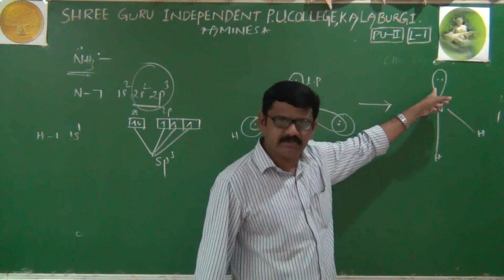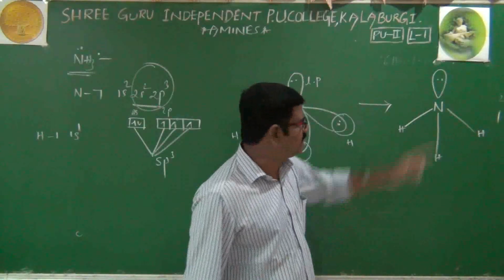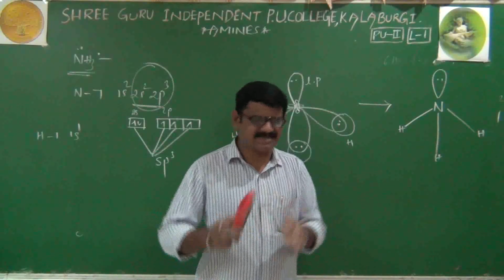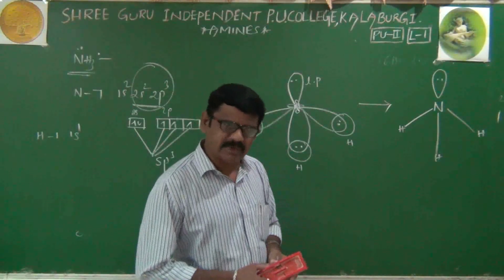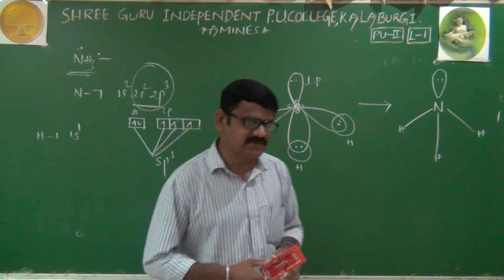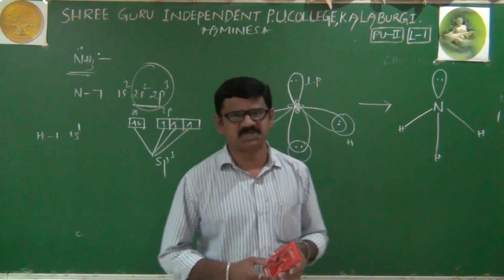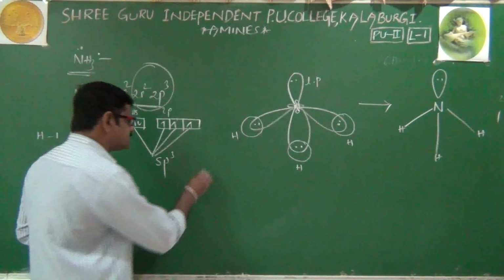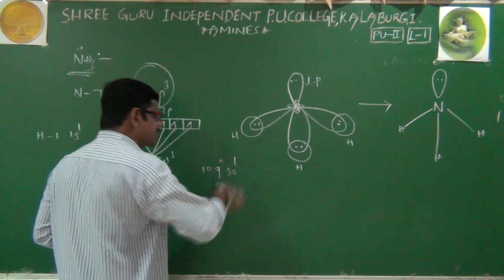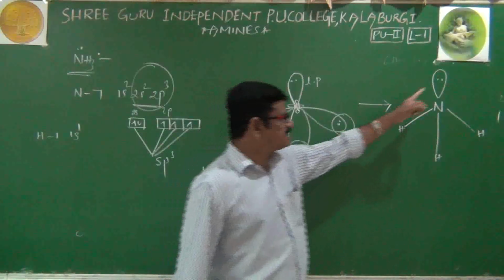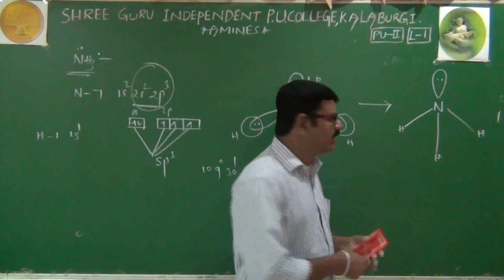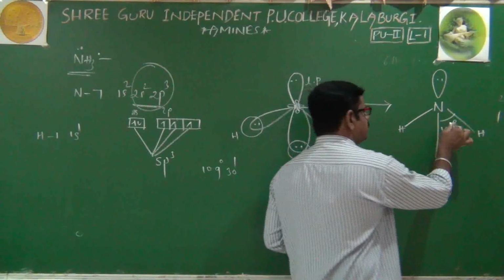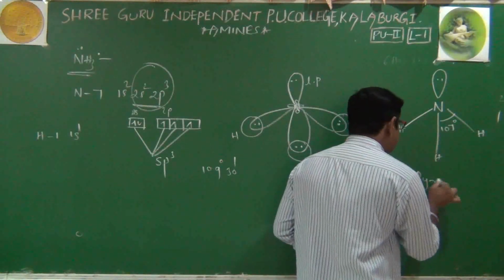And because of the lone pair, what happened? Some repulsion exists between the lone pair and the bond pairs. Because of that, its structure has changed from tetrahedral to pyramidal, and the bond angle has also changed from 109 degrees 30 minutes to 107. Why? Because sp3 hybridization means our expected bond angle is 109 degrees 30 minutes. But because of repulsion between the lone pair and bond pairs, the bond angle is reduced to just 107 degrees only, and its shape is pyramidal.